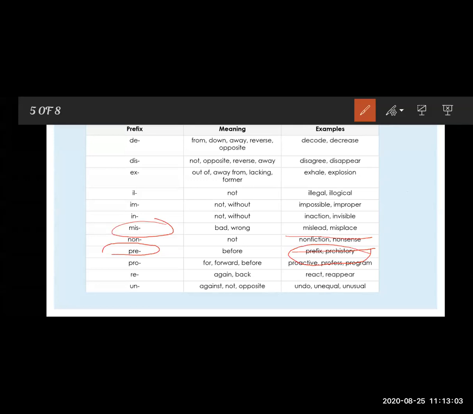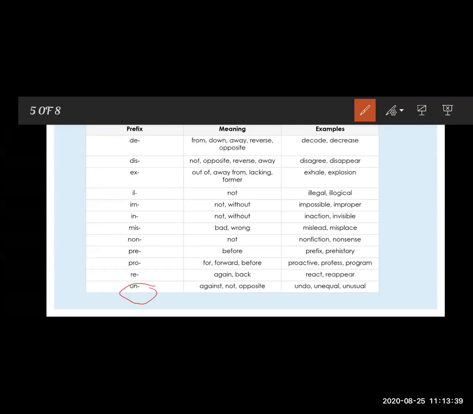Now see pro. Pro means what? For, forward, or before. Then proactive, prophase, program. Now see some more examples, that is re. Re means again, or re means back. React, reappear. Act is a base word, appear is a base word. So react means act again or act back. Reappear means appear again.